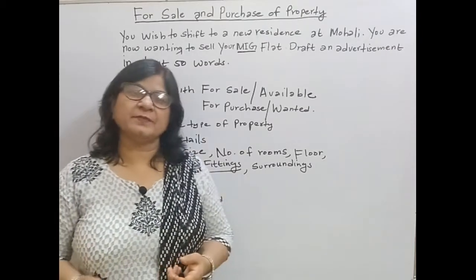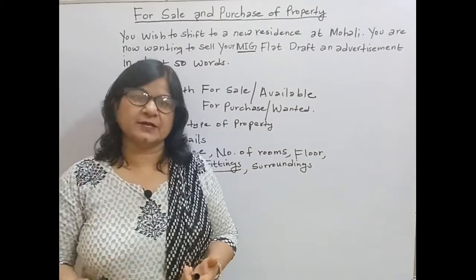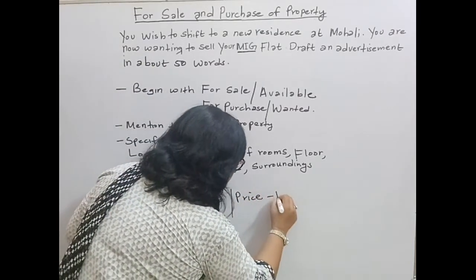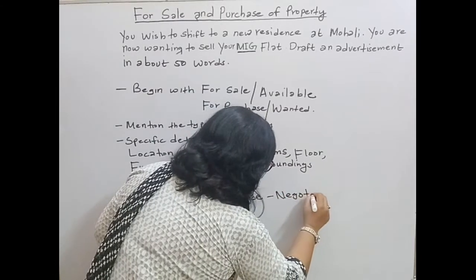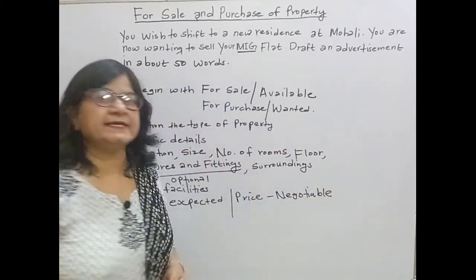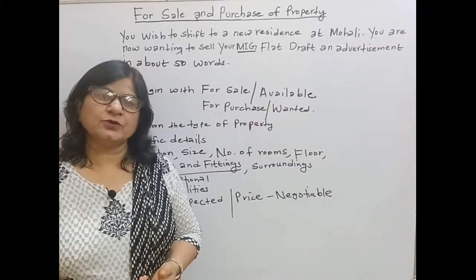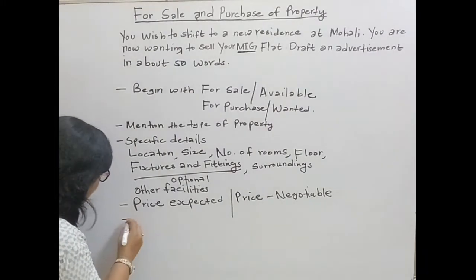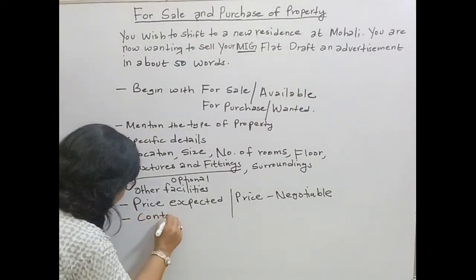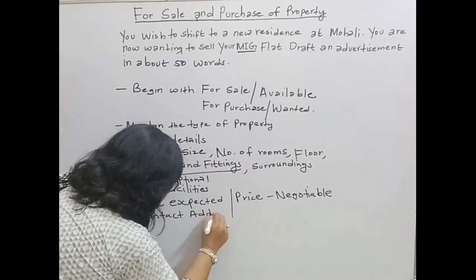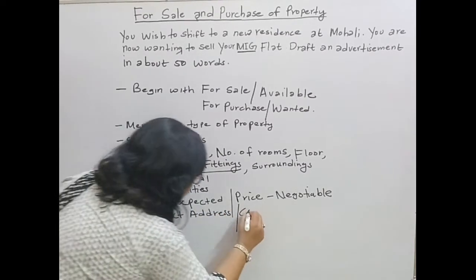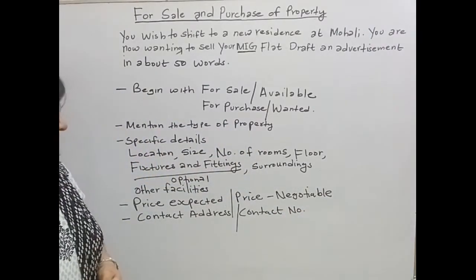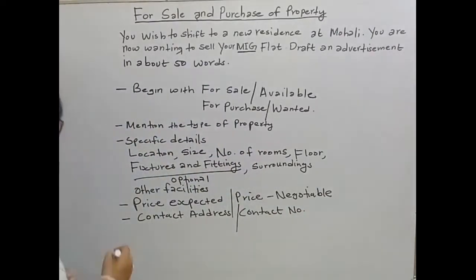And if you are not mentioning the price, you can write price negotiable. Negotiable here means it is under discussion or you can agree on it later on. And the last point is contact: address and contact number. Students, you can also give your email.